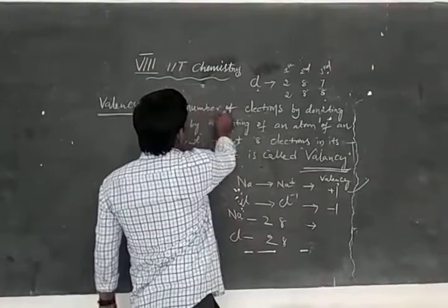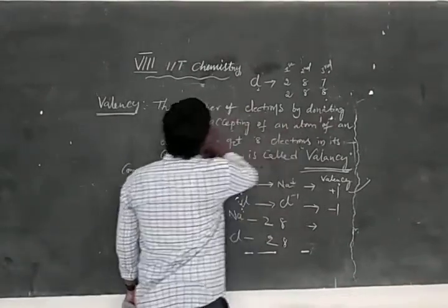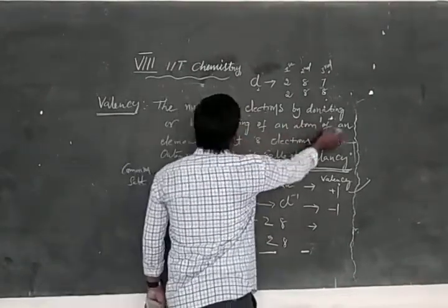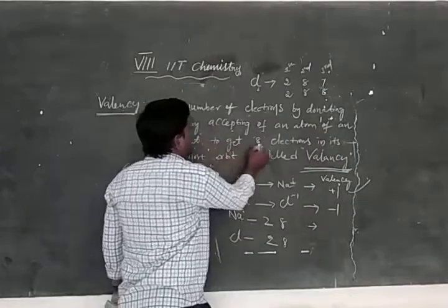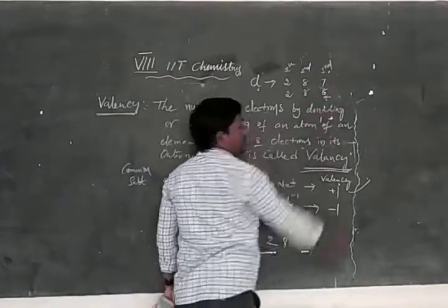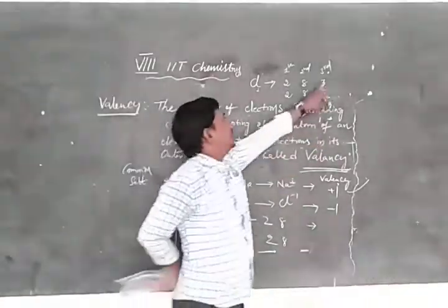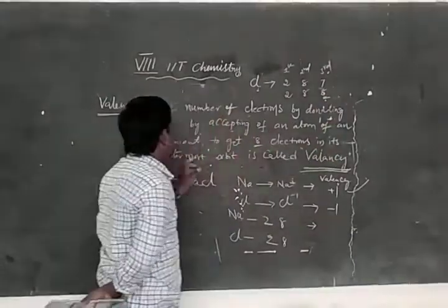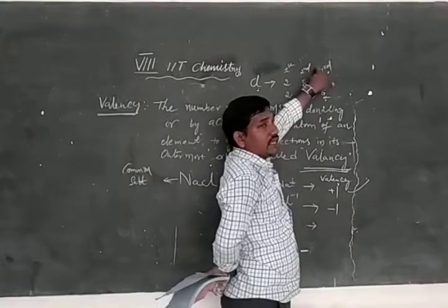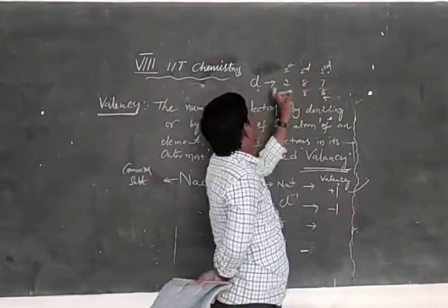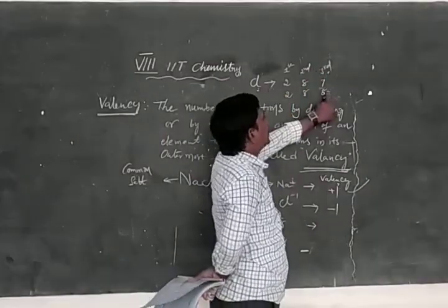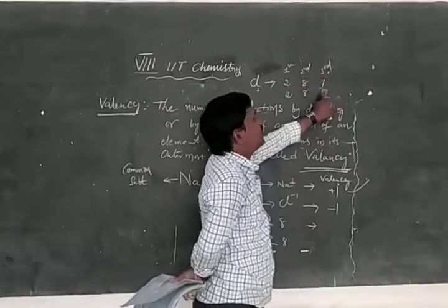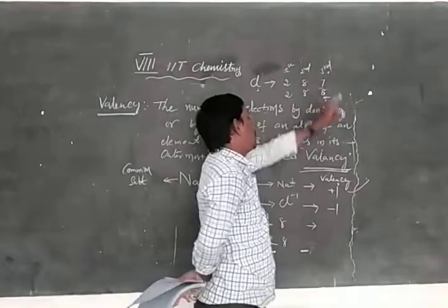So valency is the number of electrons donated or accepted by an element to get 8 electrons in its outermost orbit. The third orbit is the outermost orbit for chlorine. After accepting 1 electron, there are 8 electrons.